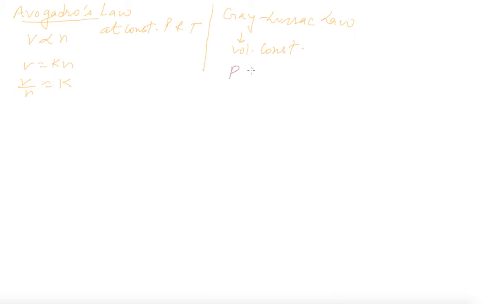Means that whenever the volume is constant, pressure is directly proportional to temperature. Then P is equal to KT, and P by T is equal to K, constant. Here we get the relation P1 by T1 is equal to P2 by T2.